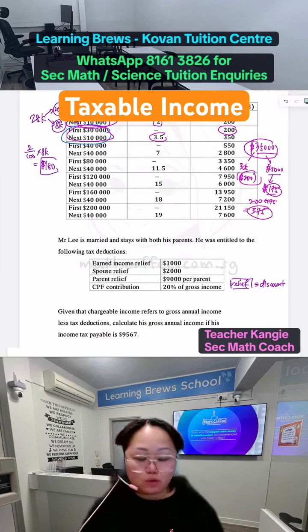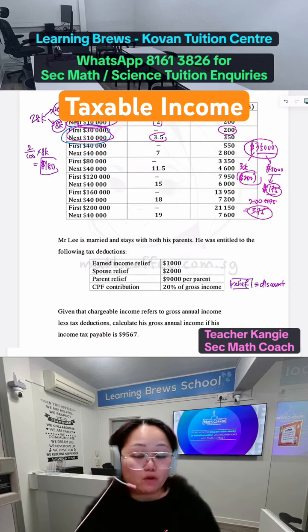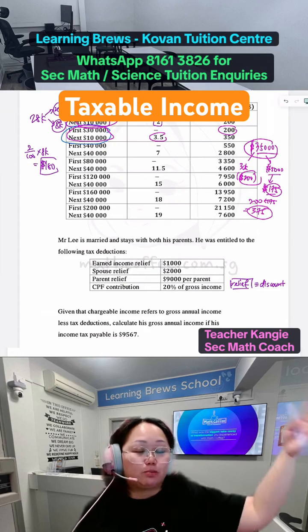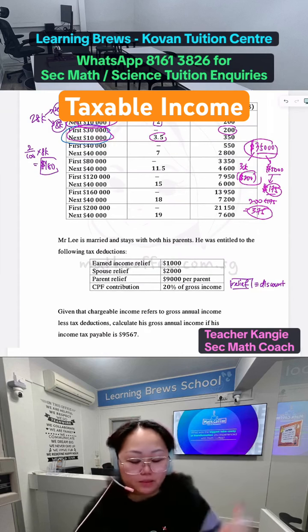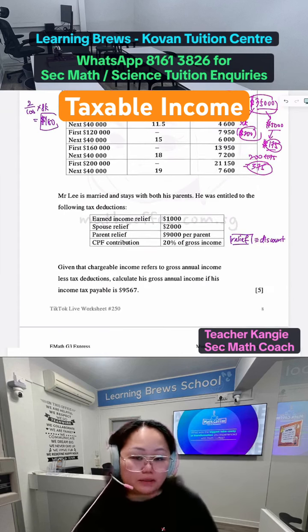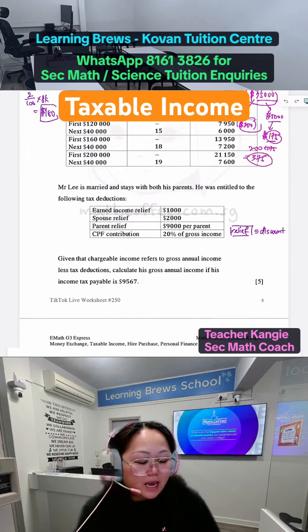Now of course I don't need to continue with it, because the following rows simply mean that the higher chargeable income you have, the more you just move up the table. Okay, now let's take a look at Mr. Lee. Mr. Lee is married and he stays with both his parents. He was entitled to the following tax deductions.